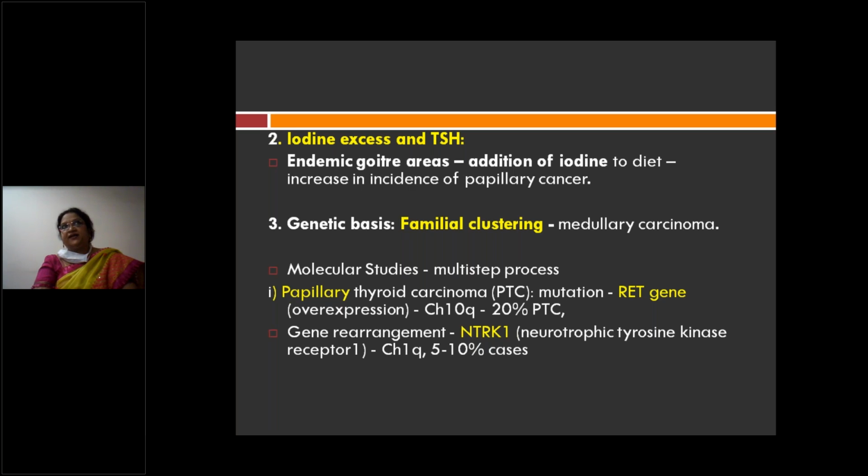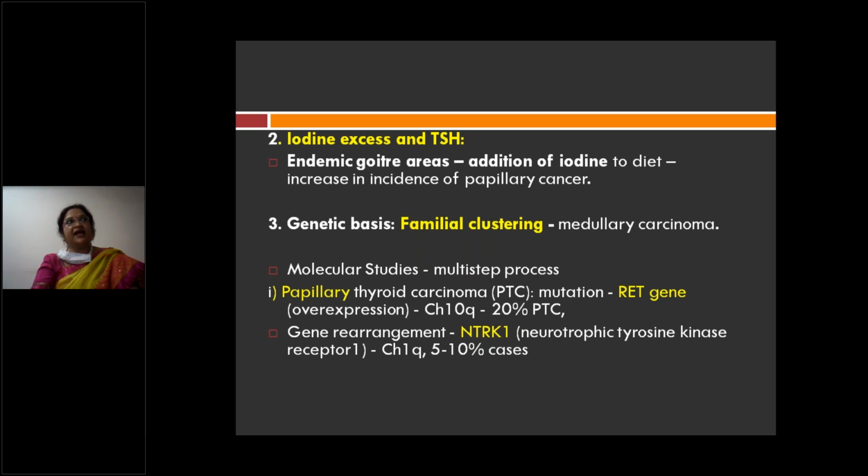In 20% of thyroid malignancies, the RET gene can cause papillary carcinoma, as well as the genetic alteration NTRK1, the neurotrophic tyrosine kinase receptor 1 gene.